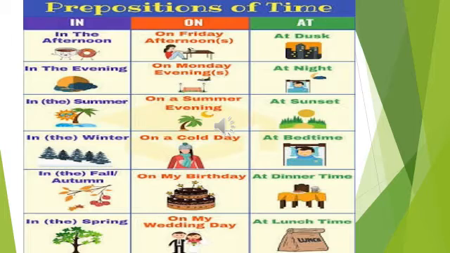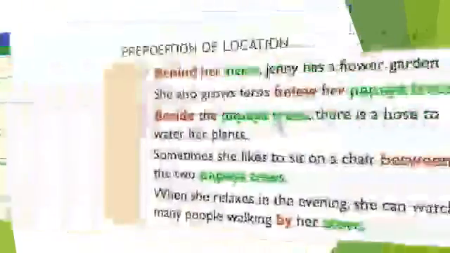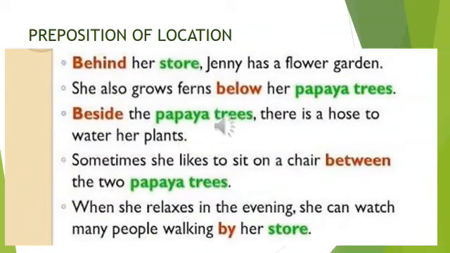At dusk, at night, at sunset, at bedtime, at dinner time, at lunchtime. Preposition of location. These prepositions are used to denote a point, to denote a surface, and to denote an area or volume in an enclosed area.